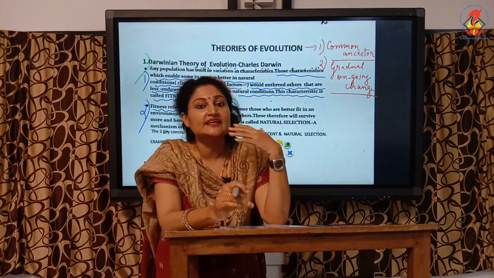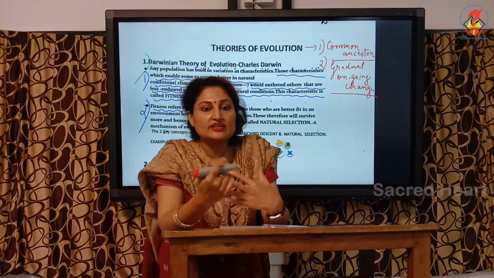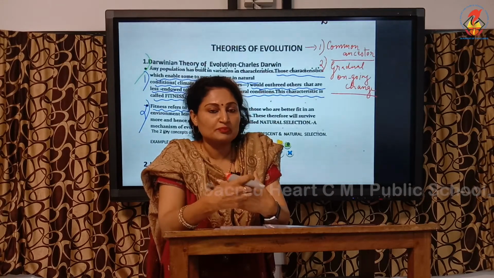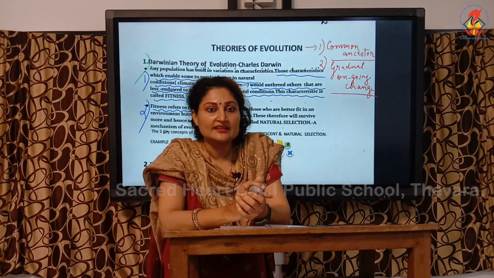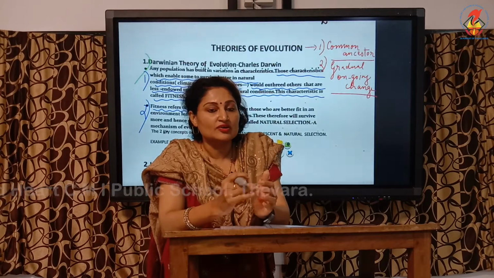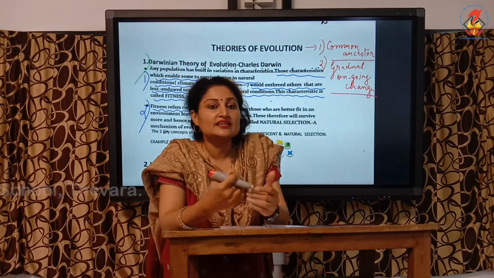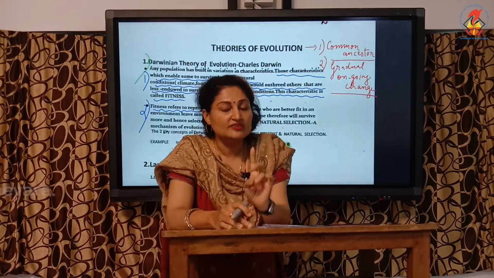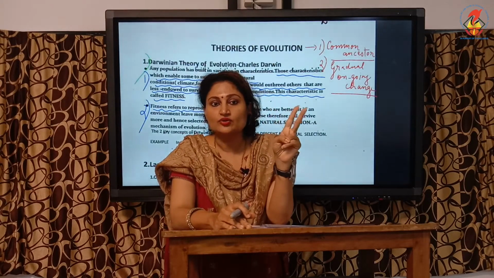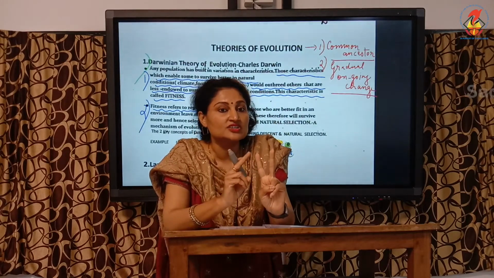The green beetles had the advantage, their color camouflaged or harmonized with the background, so they were not easily detected by the bird, the crow. Whereas the red beetles stood out and were picked up by the crow. So finally the favorable character here was the green color. It was favored because it camouflaged with the background, and therefore the predator could not identify or distinguish them, and they were saved. Okay, so we see here the variation is color, red and green. So there are two variants, red and green. Though the initial population comprised red beetles, it does not mean that red should survive. Here the survival advantage was for the green.